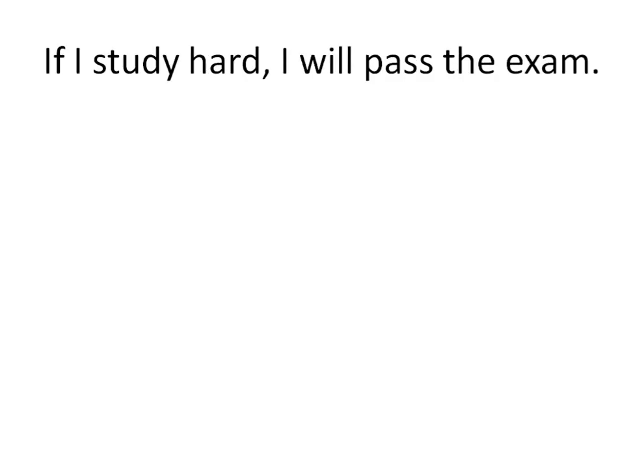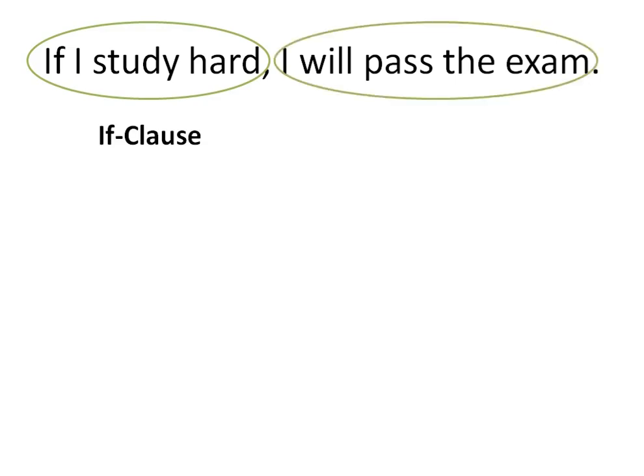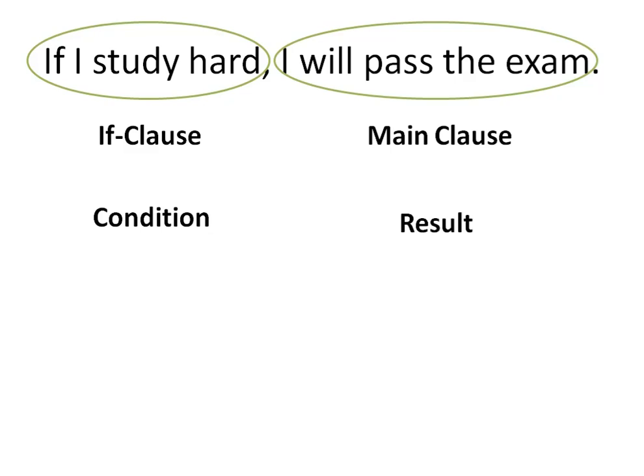Let's go on and see the structure of the sentences. As you can see, the first conditional sentence, like zero conditional, has two parts. If I study hard, which is called the if clause, and the second part, I will pass the exam, is the main clause. In other words, the if clause tells us the condition under which the main clause happens, and the main clause is the result of this condition. If I study hard, that's the condition. I will pass the exam, that's the result of the first part, if I study hard.